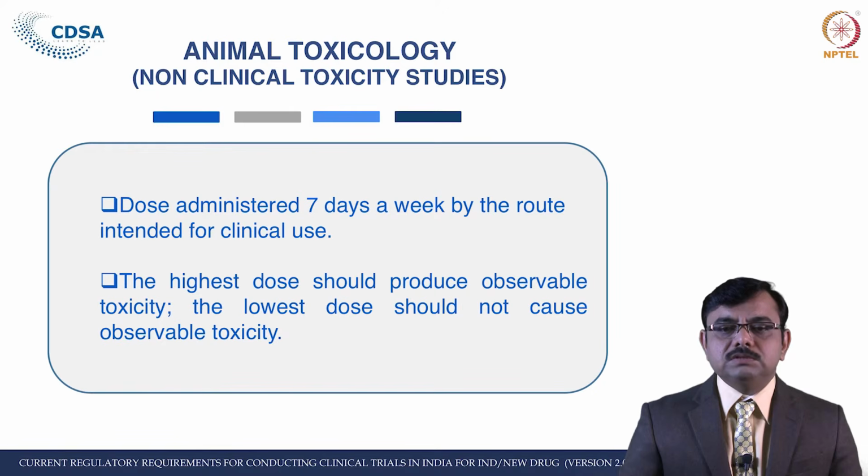In this repeated dose toxicity study, the drug should be administered 7 days a week by the route intended for clinical use, and wherever applicable a control group of animals given the vehicle alone should be included, and 3 other groups should be given graded doses of the drug. The highest dose should produce observable toxicity and the lowest dose should not cause any observable toxicity.